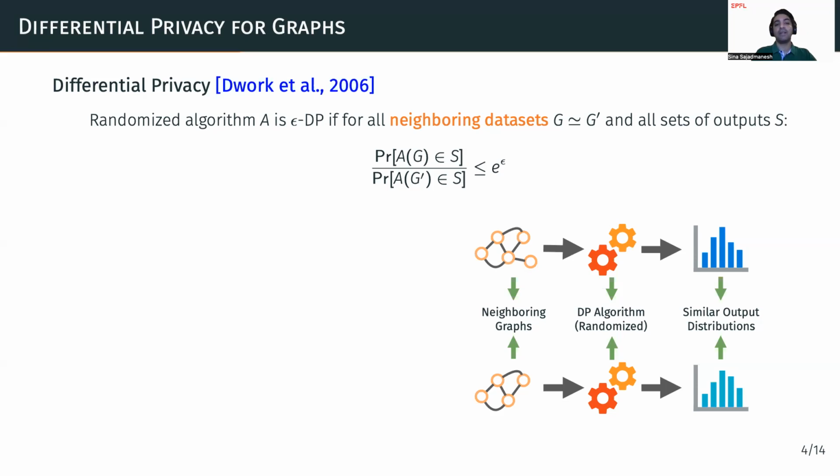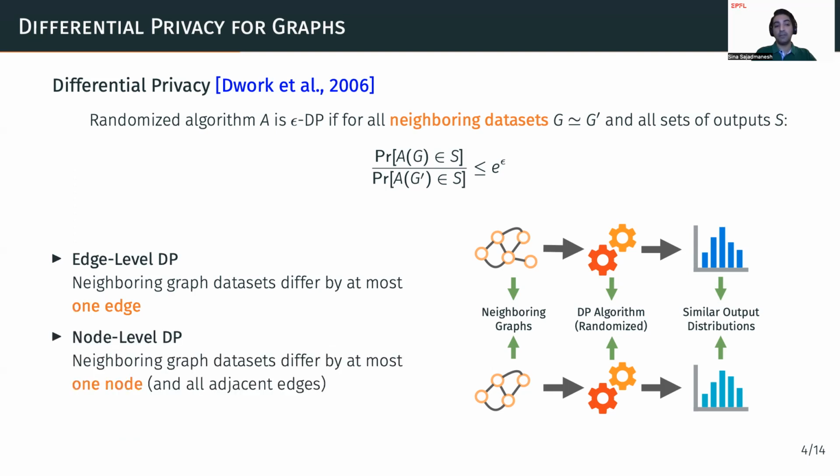But when dealing with graph datasets, we need to define what we mean by neighboring graphs. In this context, sometimes we're concerned with protecting individual edges. This is what we call edge-level DP. So in this case, two neighboring graphs differ by at most one edge, which means that we can go from one to the other by adding or removing a single edge. But if we're concerned with protecting individual nodes, then we're dealing with node-level DP. In this case, the two graphs differ by at most one node and all its adjacent edges.